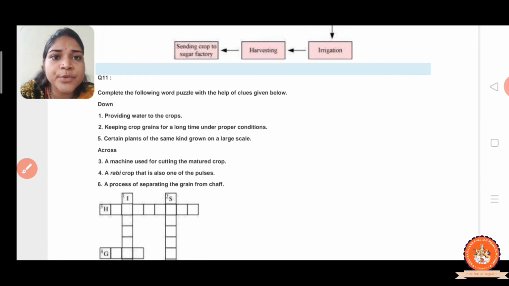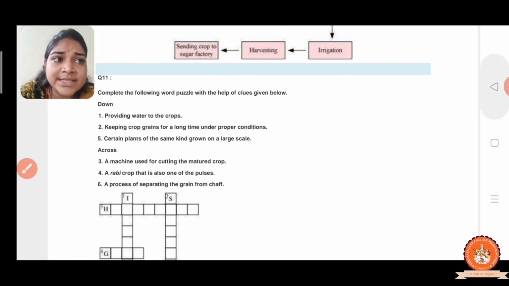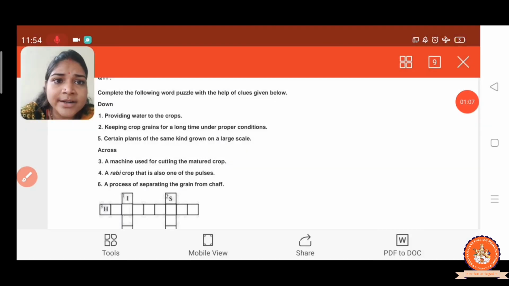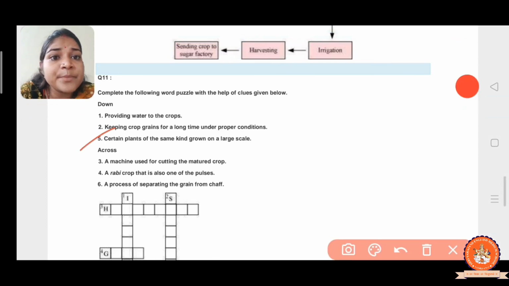Question number 11: providing water to crops means irrigation. The next, keeping crop grains for a long time under proper conditions, that means storage. Yes, the answer is storage. Next, plants of the same kind grown on a large scale, that is the crop. Next, a machine used for cutting the matured crop is the harvester.